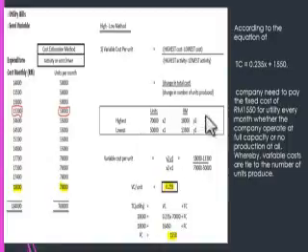After you work out this calculation, you will get this as the answer. So what we know is, according to the equation, total cost is equal to 0.23 times activity plus a fixed cost of 1,550 for utilities every month, whether the company operates at full capacity or not.